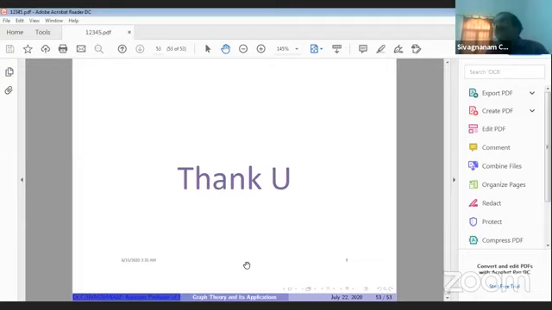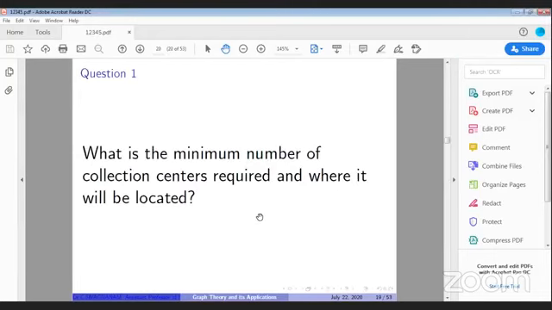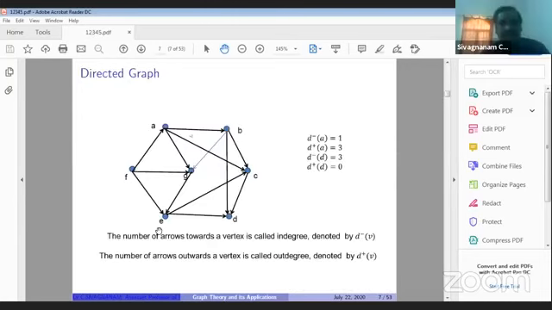Yes, sir. Suppose we have one directed graph. Already I gave the example now. Here you have to see this. I'm giving the example directed graph. This is a directed graph. So the same graph without the direction we can draw, and that is the underlying graph of the directed graph.